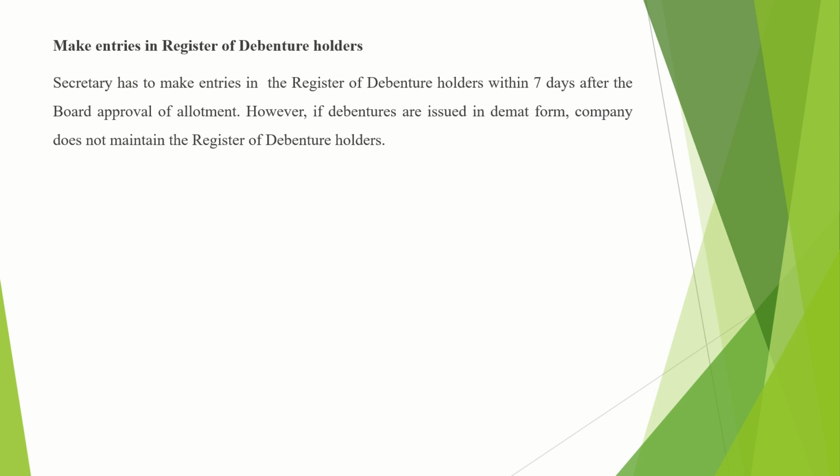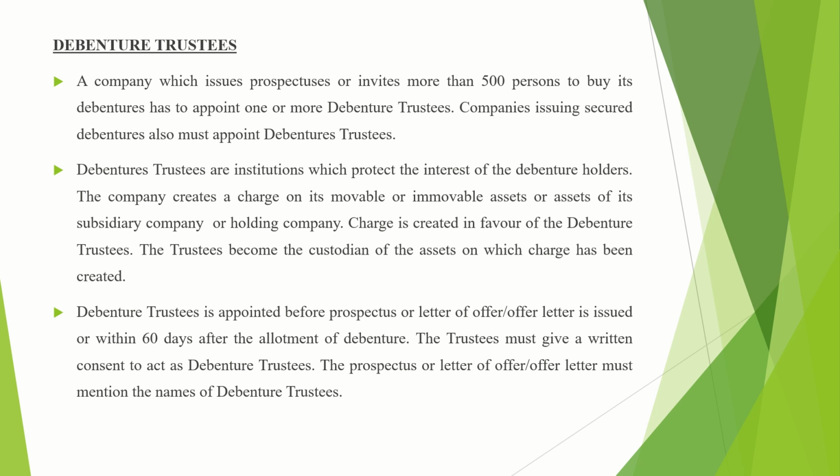Fine. Now we will move to the last topic of this chapter, that is debenture trustees and debenture trust deed. Now this question you may get in short answer, like explain in brief about debenture trustees. We have studied this already in the previous video, but in detail we will study here.